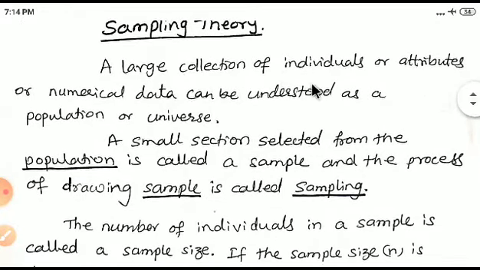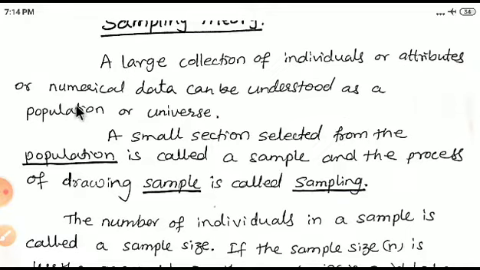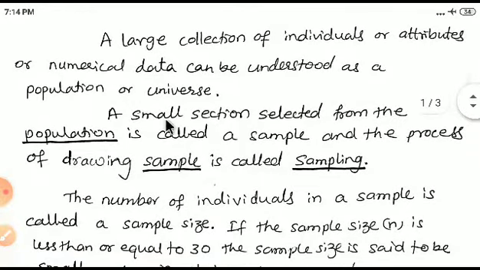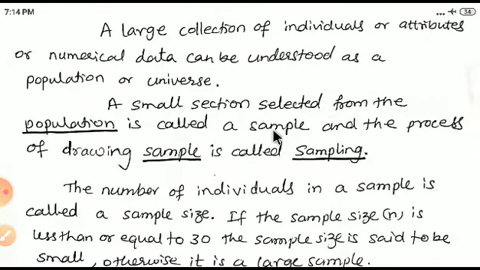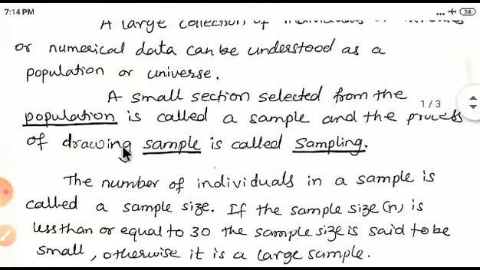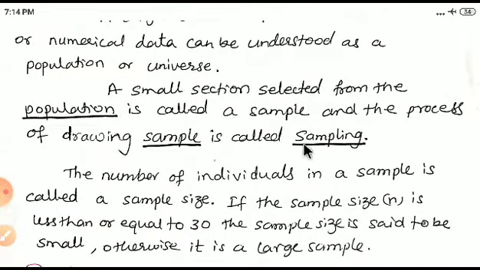A large collection of individuals or attributes or numerical data can be understood as a population or universe. A small selection selected from the population is called a sample, and the process of drawing a sample is called sampling.